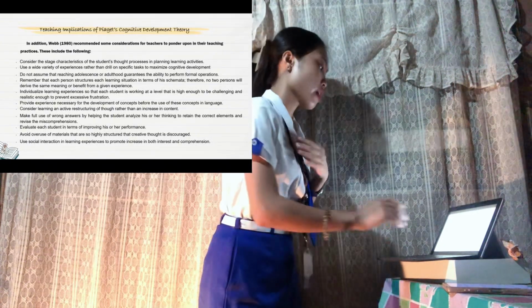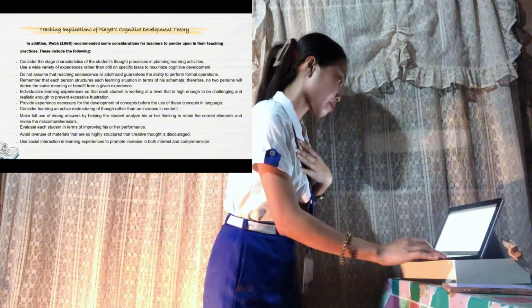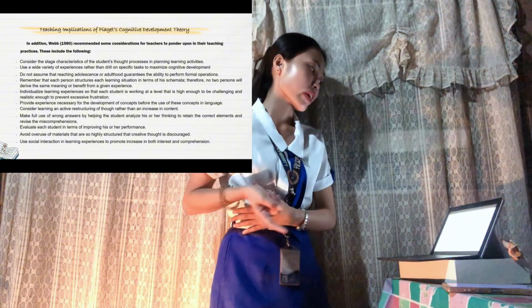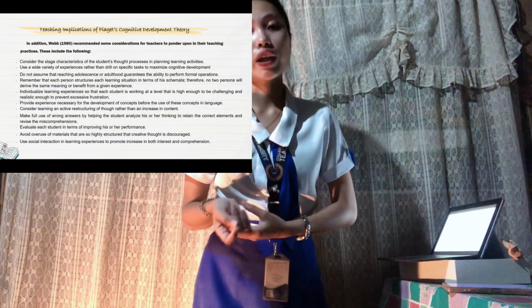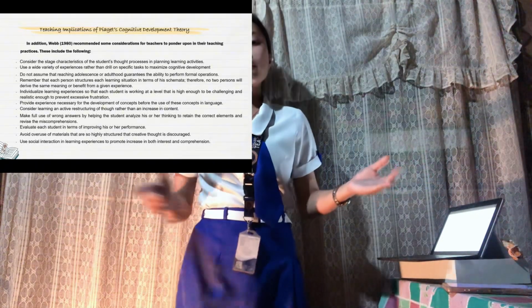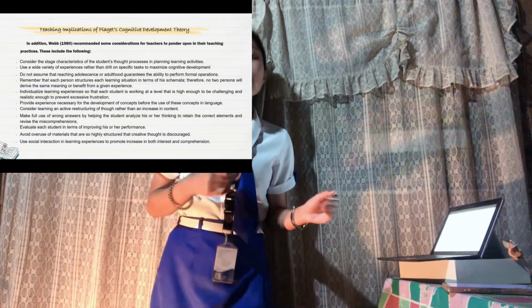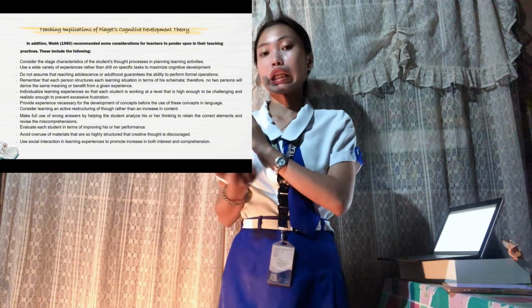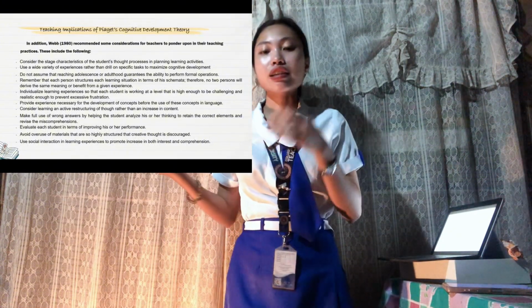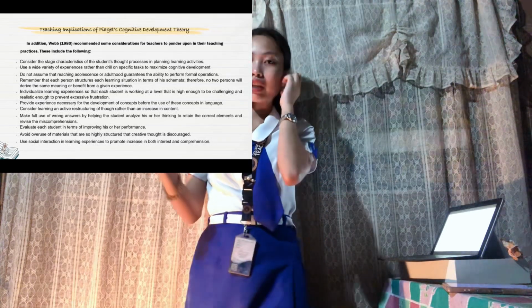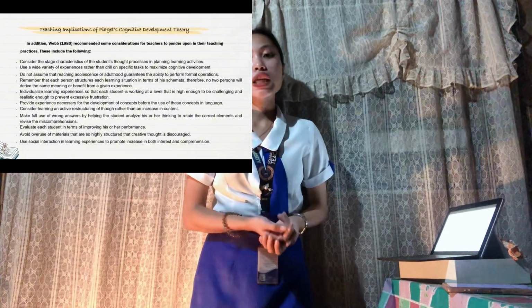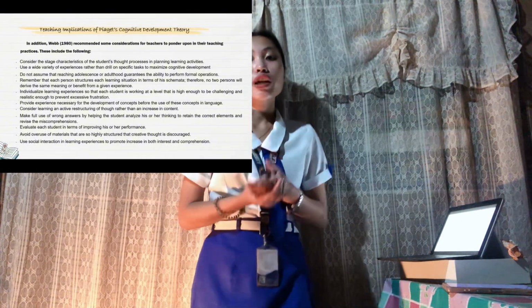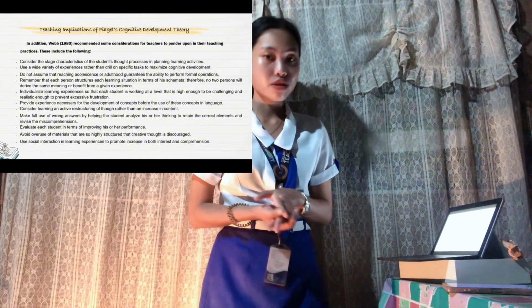So next one is use a wide variety of experiences rather than drill on specific tasks to maximize cognitive development. Example here is that instead of just practicing addition problems repeatedly, let's include activities like cooking, magluto, measuring ingredients, playing board games that involve math, and solving real-life math problems.